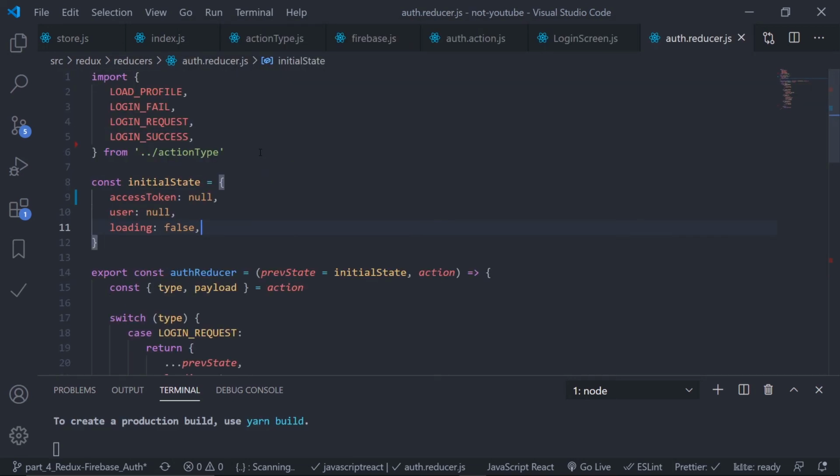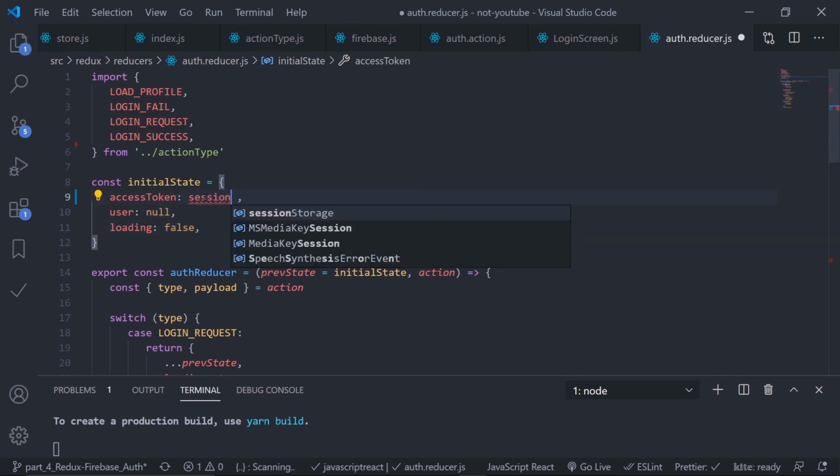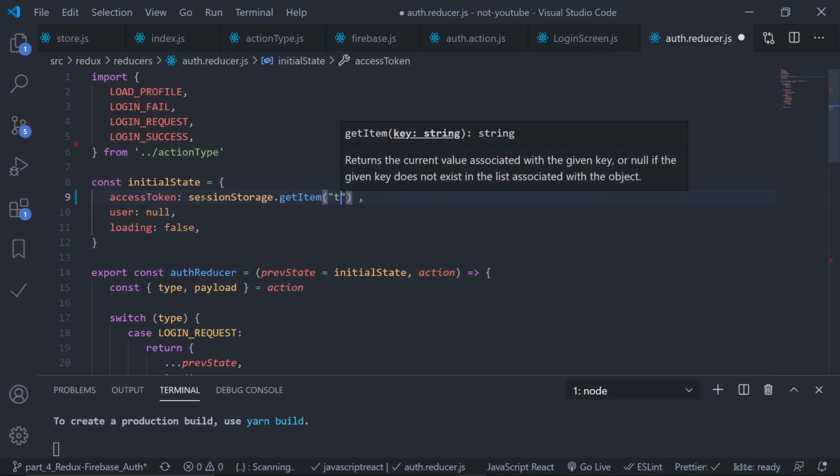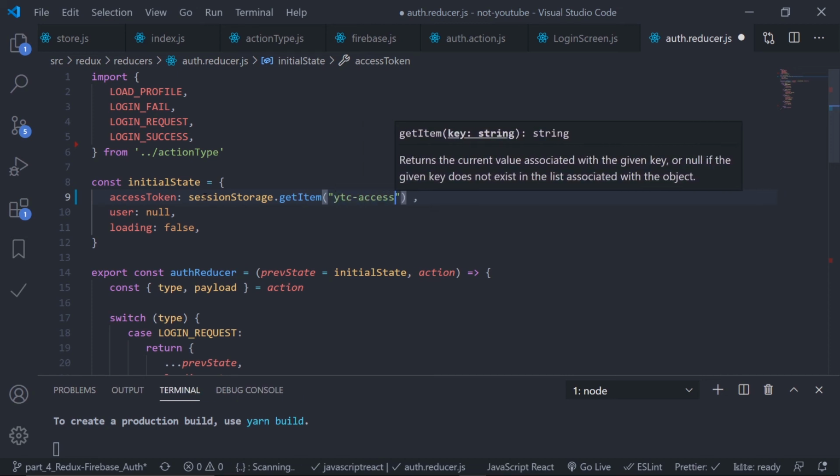At this initial state I need to check if I have the access token stored in my session storage. If that is stored, I need to get the data and put it into the initial state. So just remove this null and just check the sessionStorage.getItem. Just get the item. The name of the value was YTC access token. I hope there shouldn't be a typo. Access token, not token. Cool.